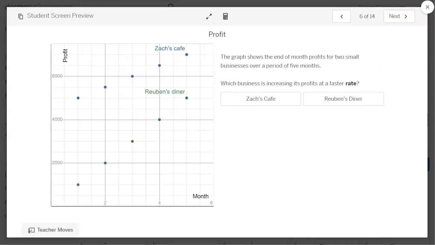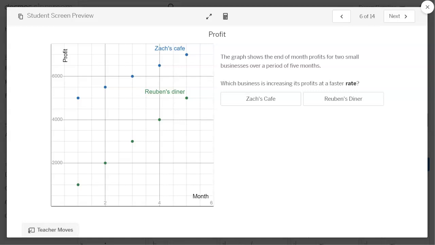Now we're going on to rate of change. So we're looking at 2 linear functions that are discrete. And so the question is, which business is increasing profits at a faster rate? So students confuse the actual profit with rate on this problem. And so it's good to slow down here and talk about that. So just because a graph is higher on the graph does not mean its rate is faster.